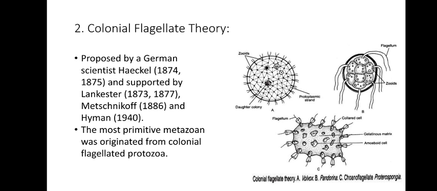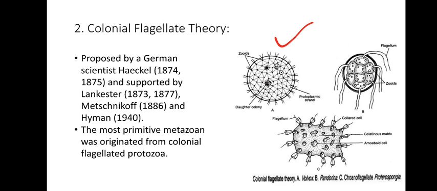That has given rise to the metazoan status. That's what the colonial flagellate theory focuses on. As you can see here, there is a colony. And then what happens?